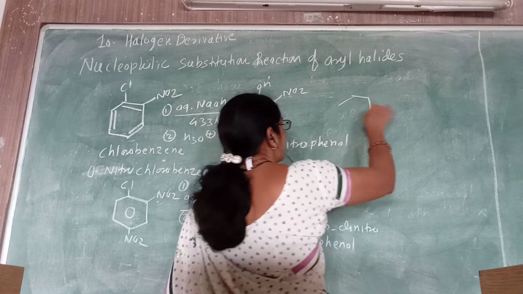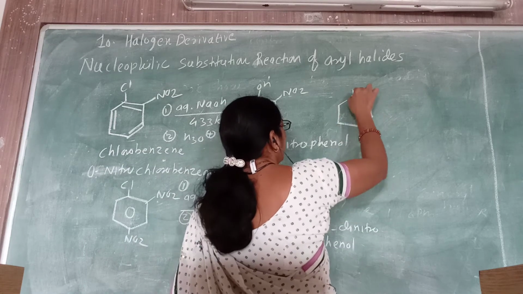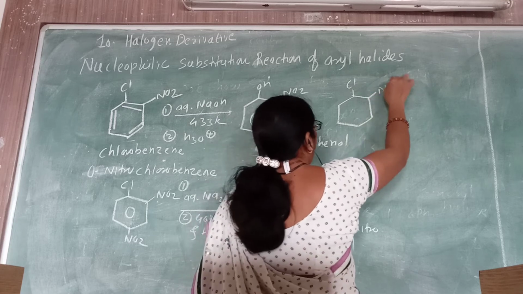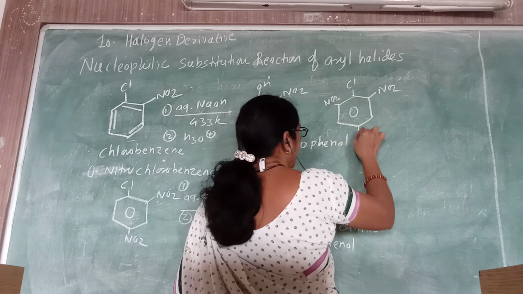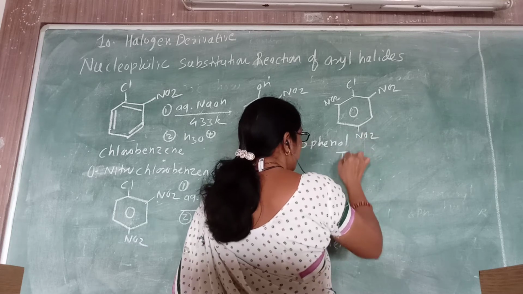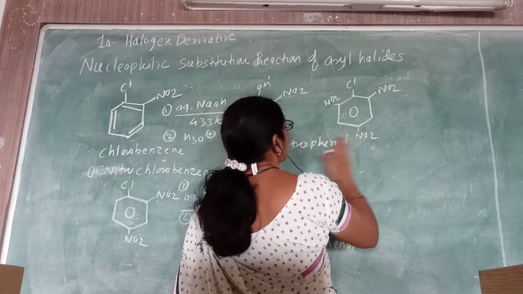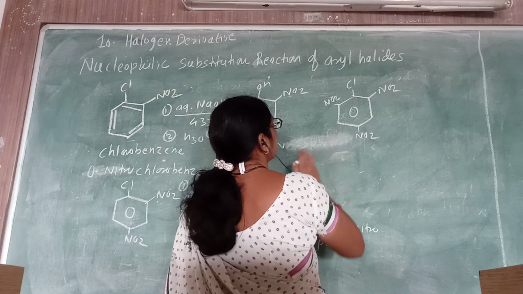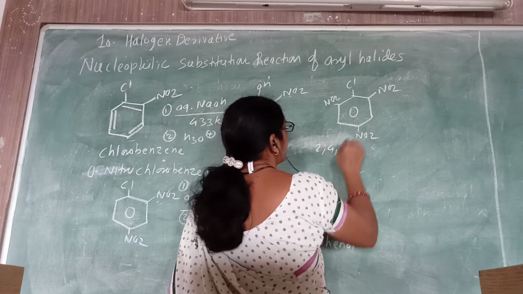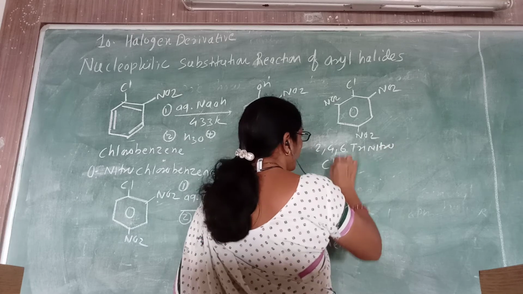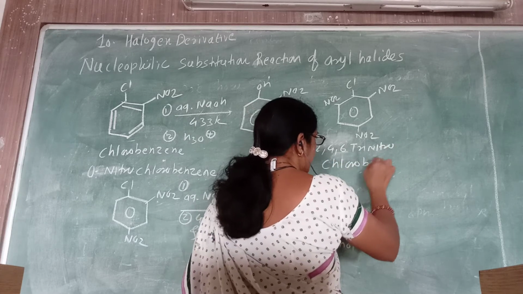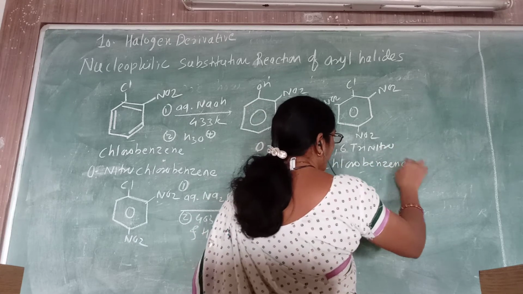Now suppose you have electron withdrawing groups at all ortho and para positions: 2,4,6-trinitrochlorobenzene. It has 3 electron withdrawing groups.